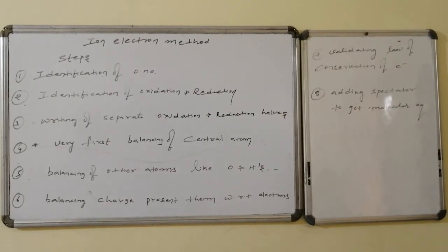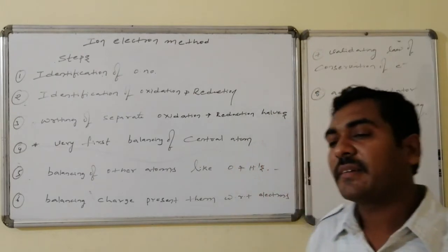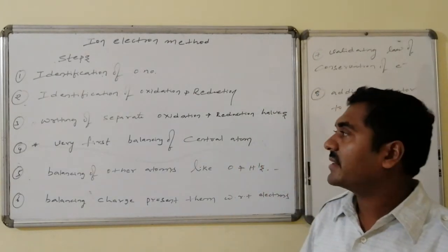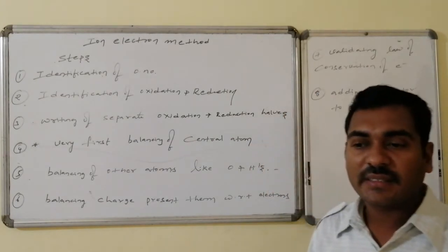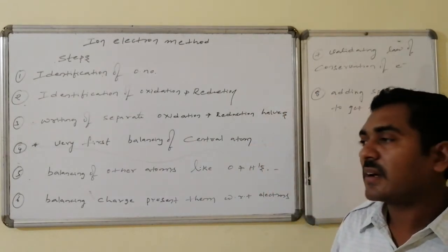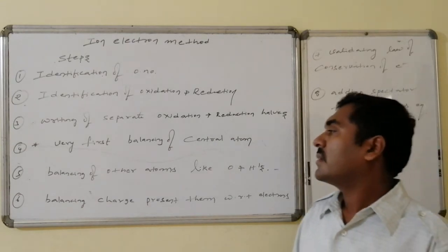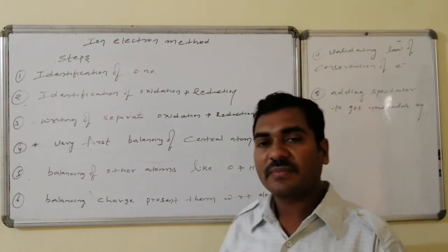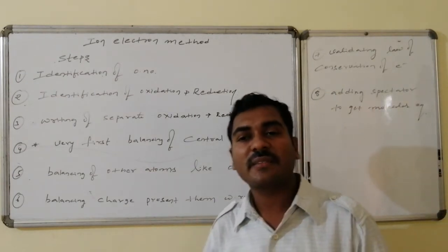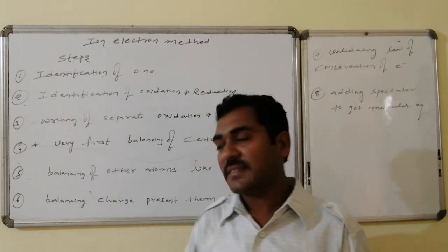Yes, steps involved are identification of oxidation numbers followed by writing of oxidation half and the reduction half reactions separately. In the very first, the central atom related numbers are balanced in both oxidation half as well as the reduction half, and the balancing of other atoms like oxygen and the hydrogen as per rules. Oxygen deficiency by water, whereas hydrogen deficiency by H plus.